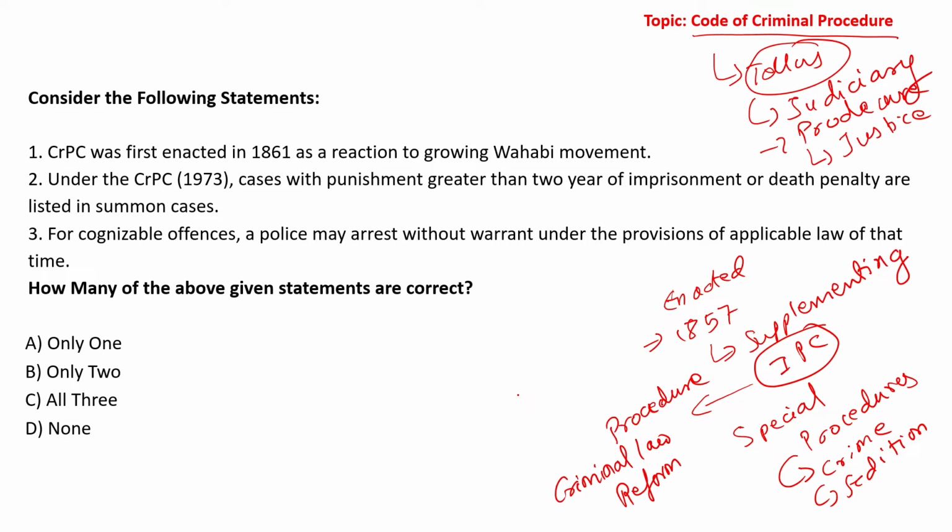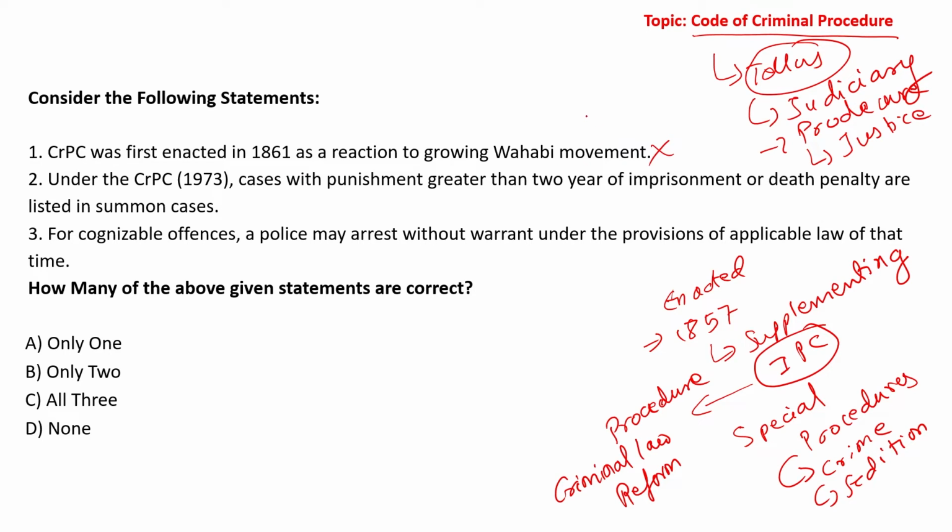So what info is important, that has been stated by me. If you take into consideration the information provided or the statements provided. Now the first statement is CRPC was first enacted in 1861 in reaction to Wahhabi movement.